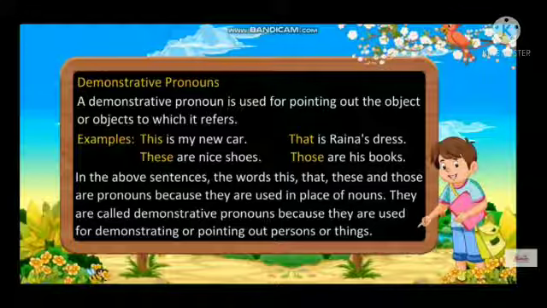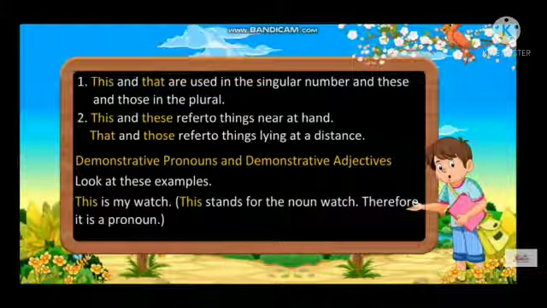They are called demonstrative pronouns because they are used for demonstrating or pointing out persons or things. This and that are used in the singular number and these and those are in plural. This and these refer to things near at hand. That and those refer to things lying at a distance.